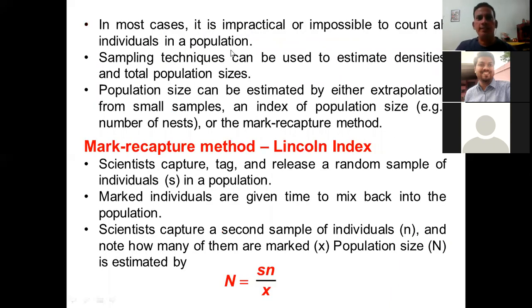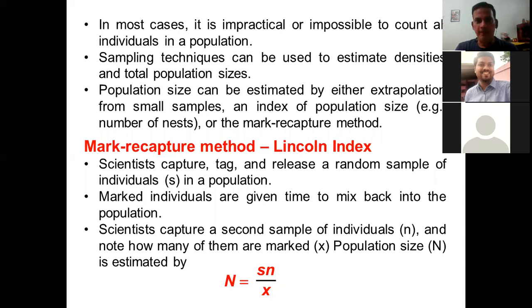So in most cases it is impractical or impossible to count all individuals in a population. In humans it is possible, however in plants and animals this is not possible. So sampling can be done to estimate the density of the population size. Now there are different kinds of methods here. So how can the sampling be done?